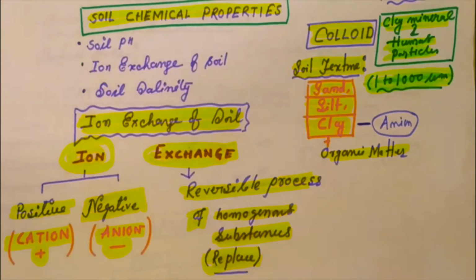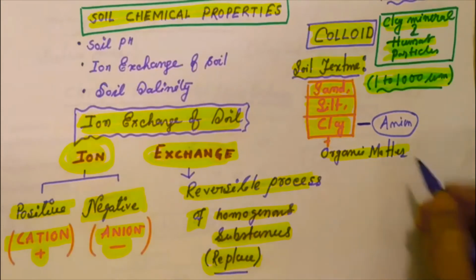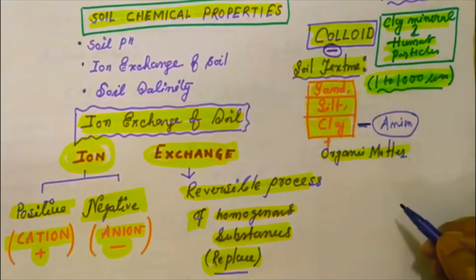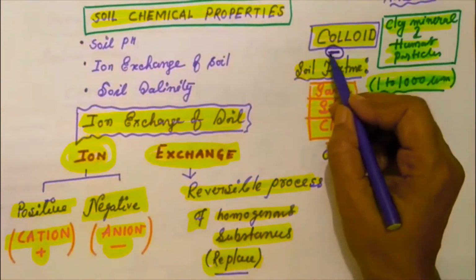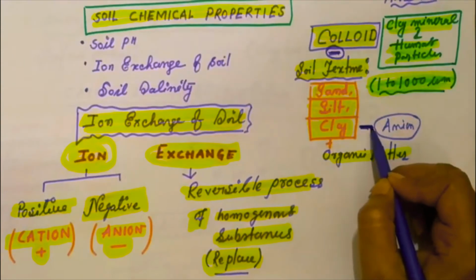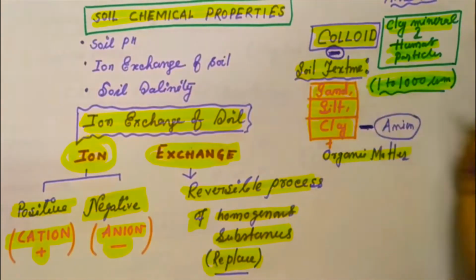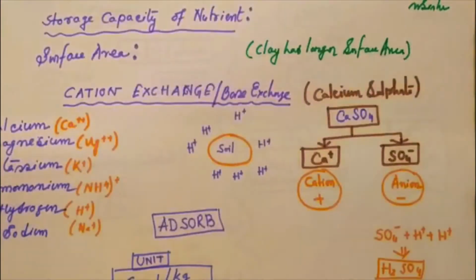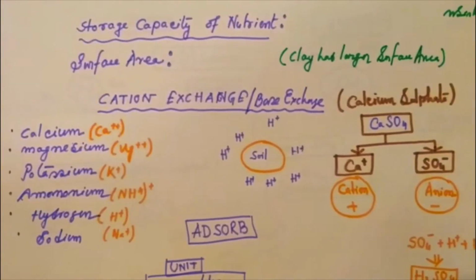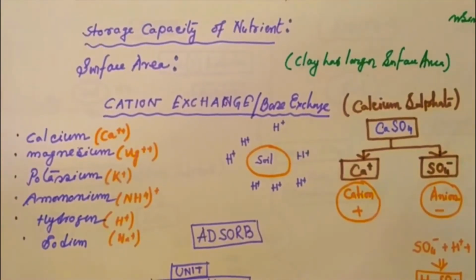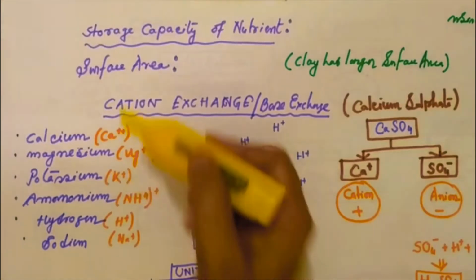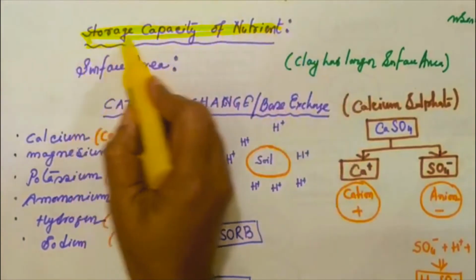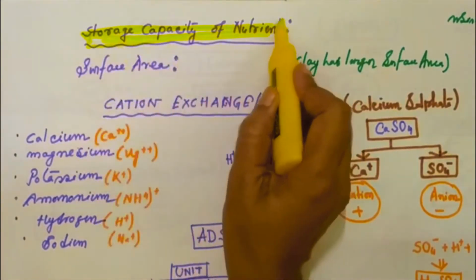A special characteristic of colloids is that they are negatively charged particles. Colloids are themselves anions. Clay is also a negatively charged particle, and colloids are negatively charged particles. Now come to the next step: the storage capacity of nutrients. Plants need nutrients to survive and for production, so think about the nutrient storage capacity of the soil.